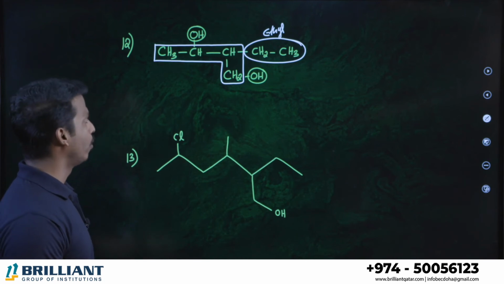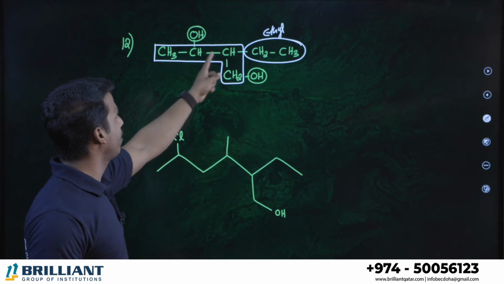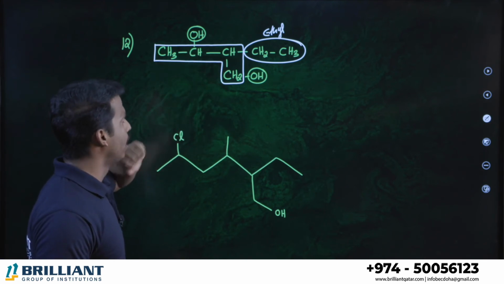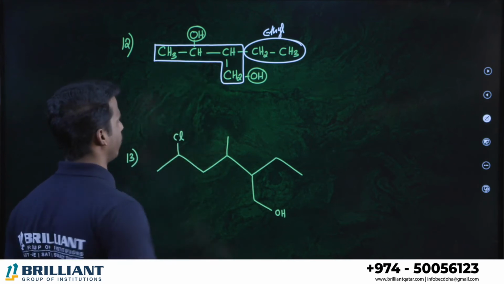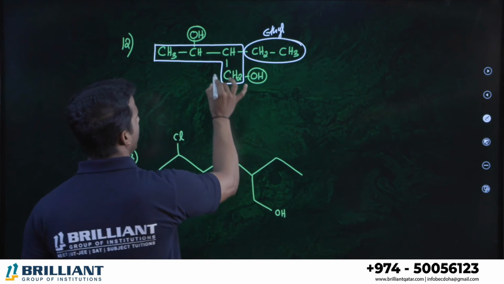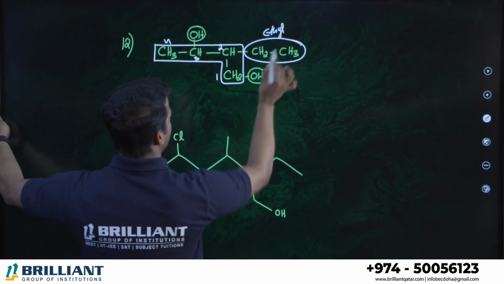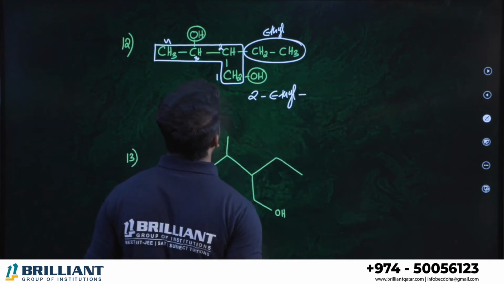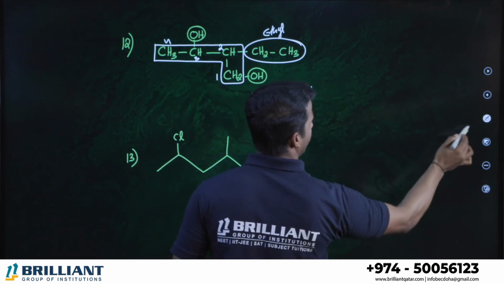Very good, I hope you got the correct answer. This carbon. Because if you number from left to right, alcohol is in second and fourth position, but right to left, first and third position. Lowest number we prefer; that is called the lowest locant rule. 1, 2, 3, 4. Second position, what do you have? Ethyl group, therefore 2-ethyl. Total 4 carbon in the chain, therefore butan.